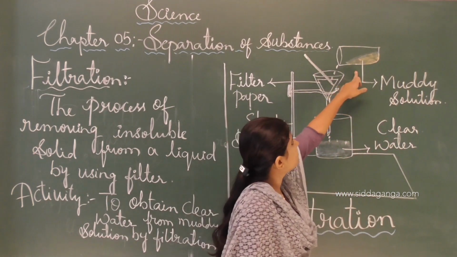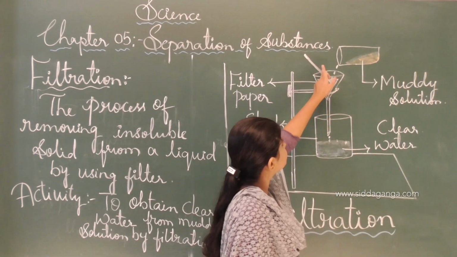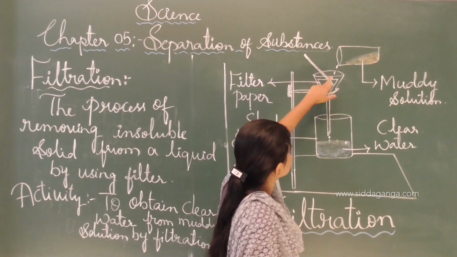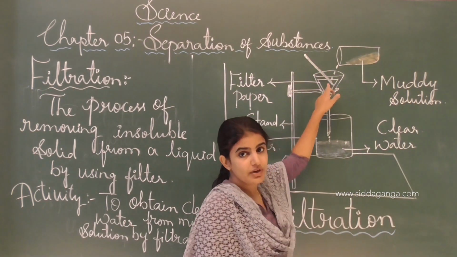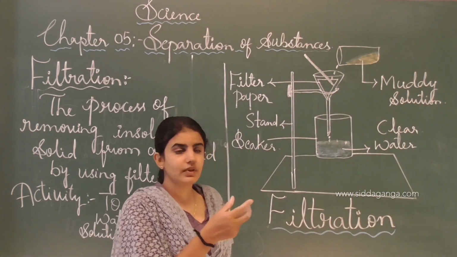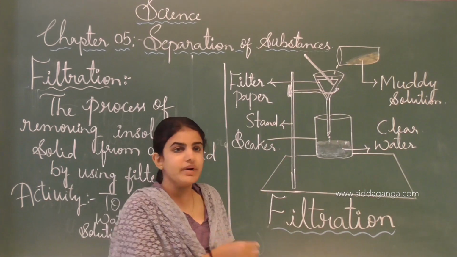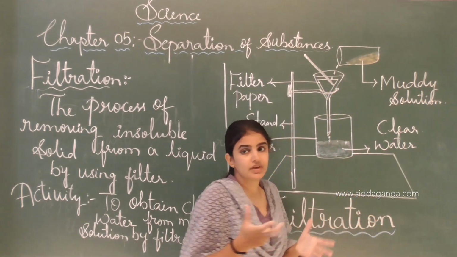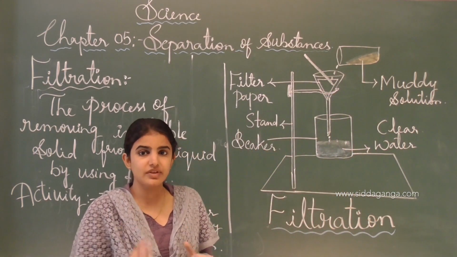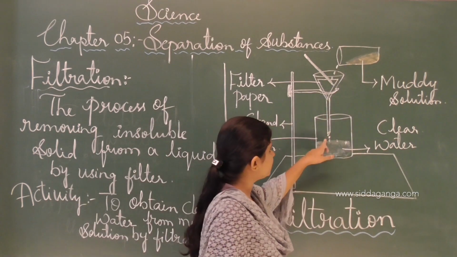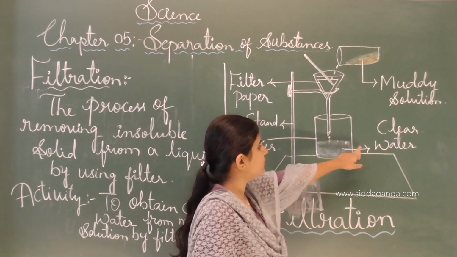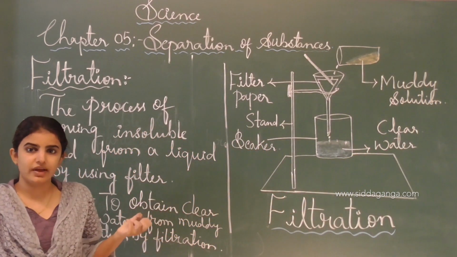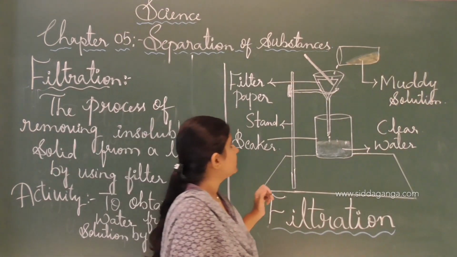See, like that, this is the muddy solution. If you pour the solution along the glass rod, slowly the solution can be placed here drop by drop, and afterwards what will happen, the filter paper will hold back these impurities, letting the clear liquid pass through here, and this one we call the clear liquid. See, we can do this activity like that.